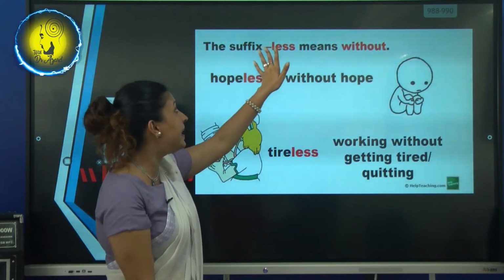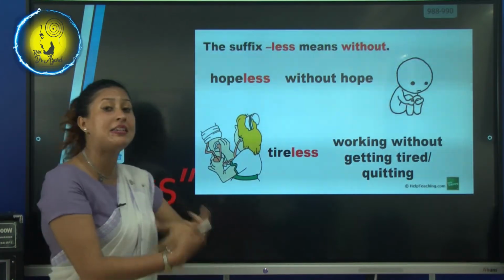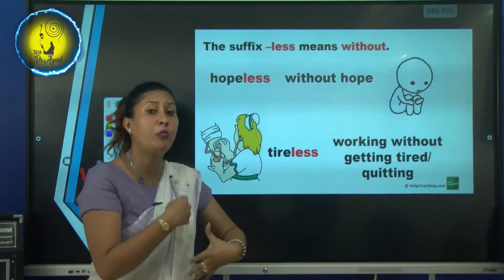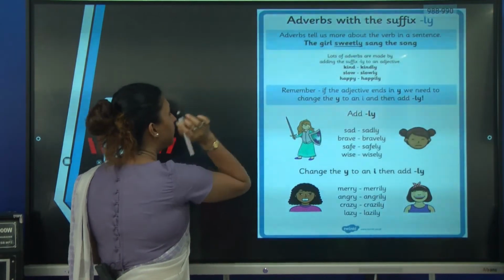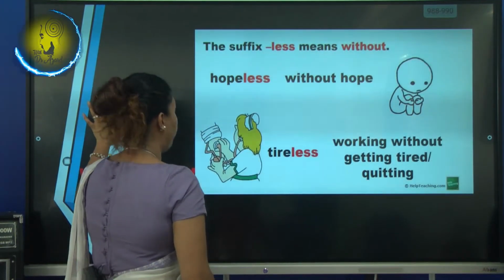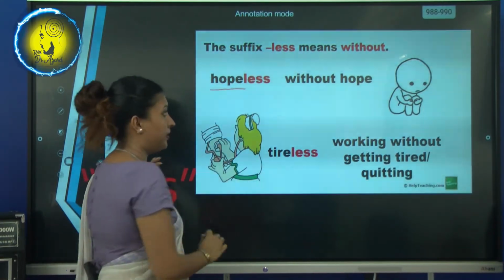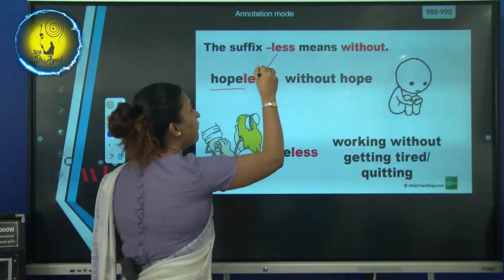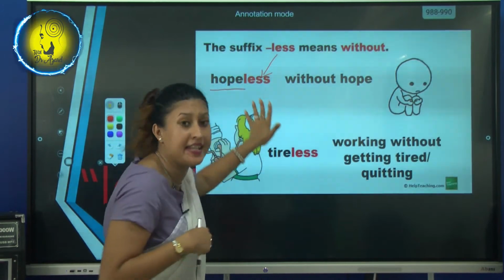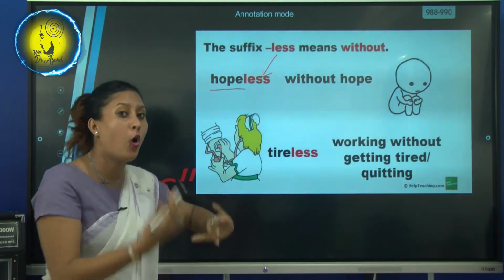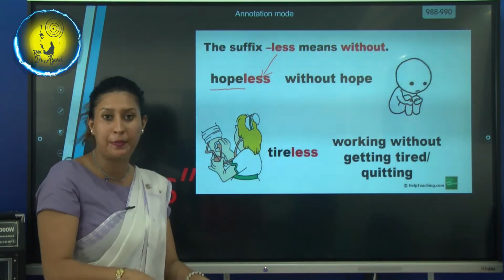Less. The suffix less means without. So, hope. Now see hope, this is the root word, and we are using this suffix less. So it's hopeless, which means hope less, which means no hope. There is no hope in that.